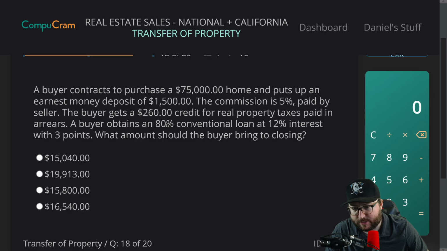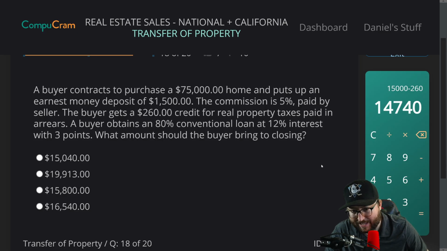So they put 20% down. So we do 75,000 times 20%, right? So we'll do that, 0.2, 15,000, okay? The earnest money deposit is part of that. They can use that. The commission is 5% by the seller, so that doesn't matter. The buyer gets a 260 credit, so I think we're minus 260 on that.